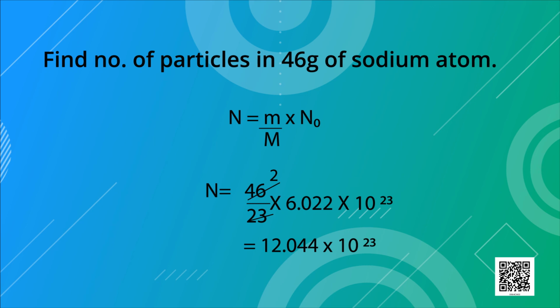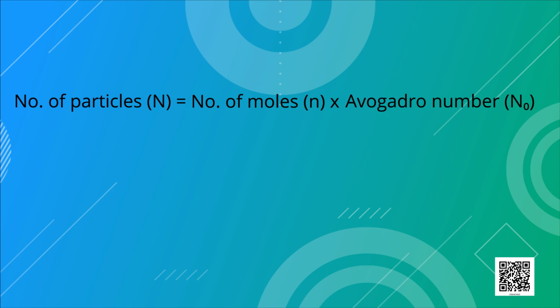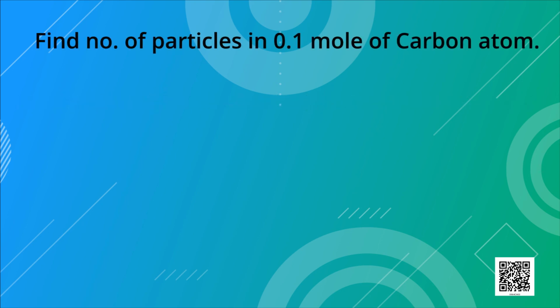Now, next question, to find the number of particles from the number of moles. The formula is capital N is equal to small n into N naught. Now the question is, find the number of particles in 0.1 mole of carbon atom. Here small n is 0.1, the number of moles.